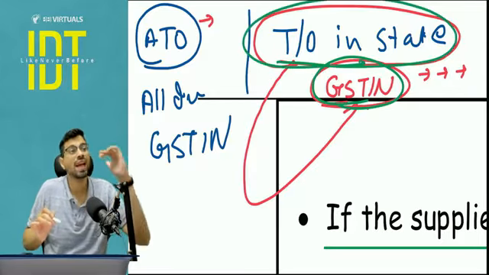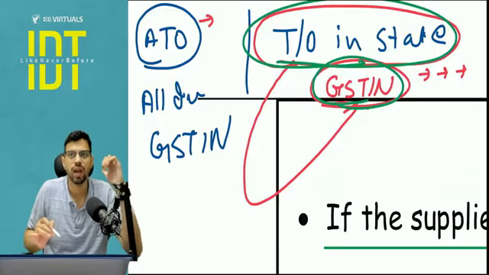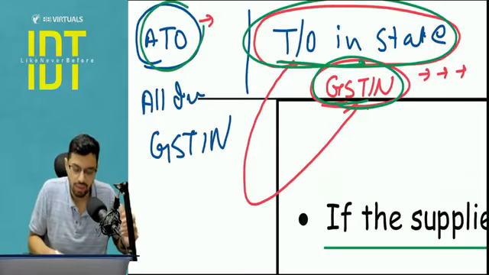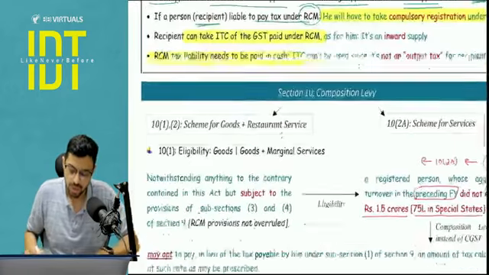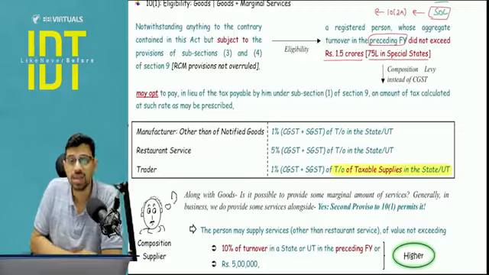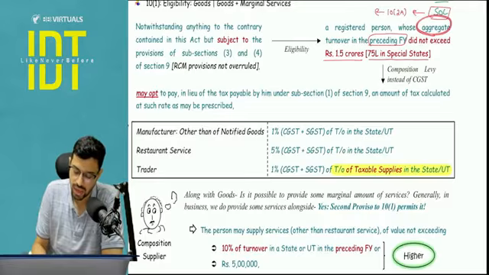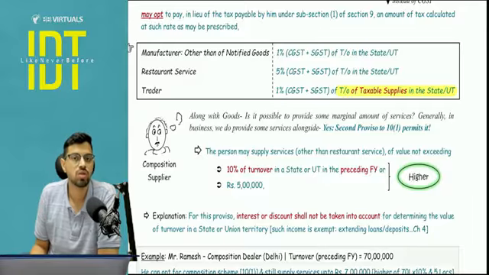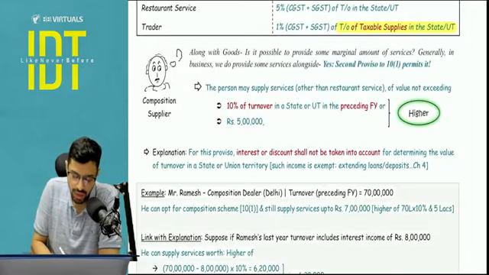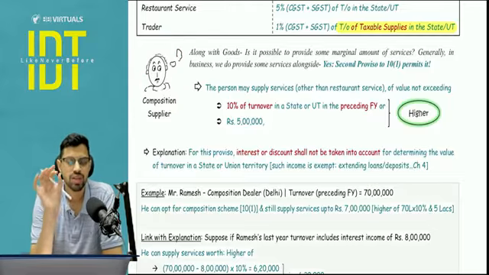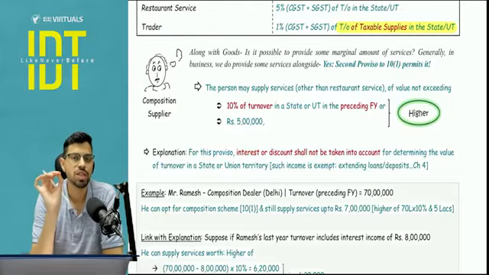But whenever I have to see the eligibility, whenever I have to see the liability, whenever I have to see as a company whole at what level the company is operating, I will be focusing on aggregate turnover. So that's why here when I had to check the limit, the eligibility for composition scheme, I use the word aggregate turnover. But when the point came with respect to the payment of composition levy, I use the word turnover in the state. Is it clear?